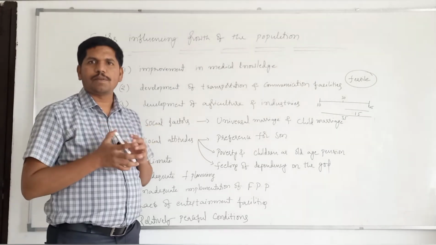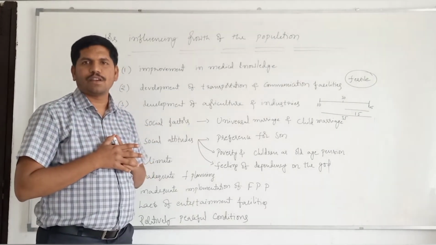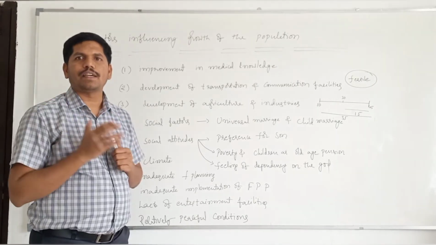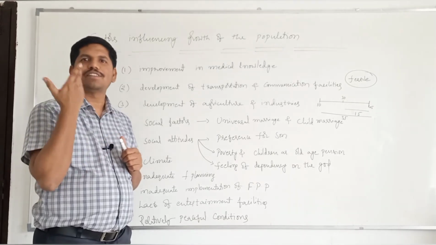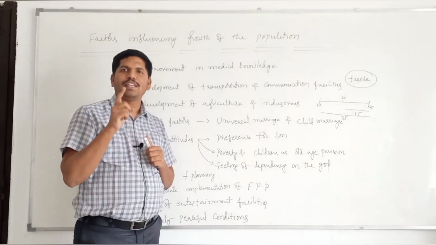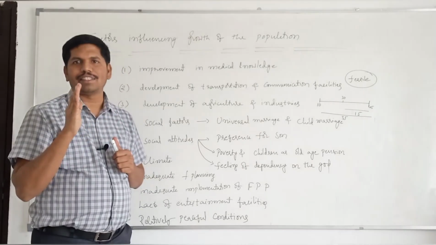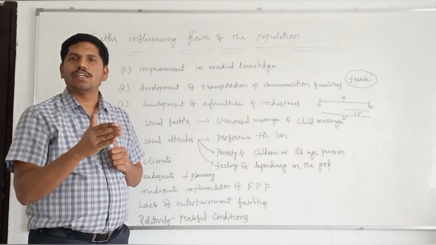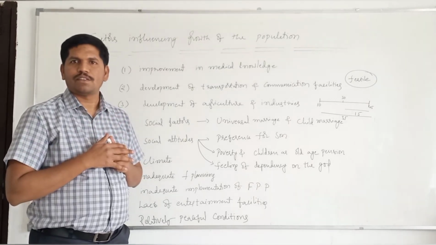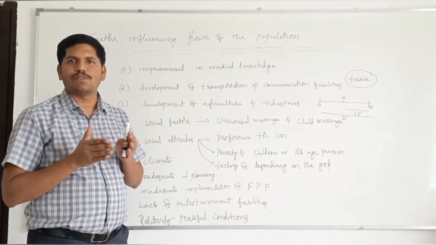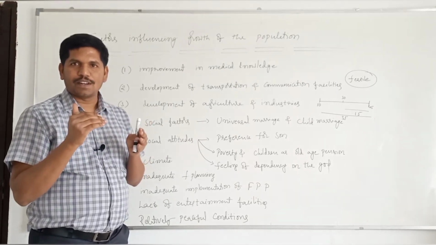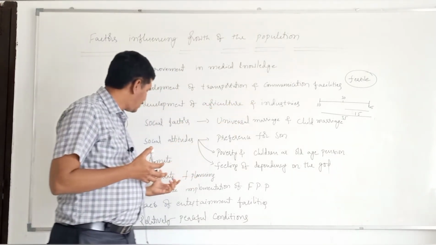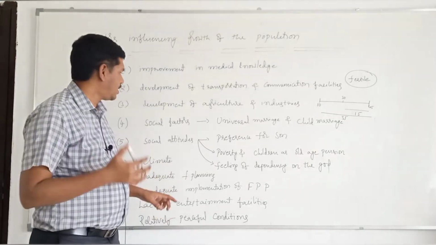And at the same time, government started implementing family planning program from the time of independence, but government did not take the implementation of family planning seriously. That's why the population size was increased. Only in 1981, the government of India realized the adverse consequences of oversized population. From then onwards, the government started implementing family planning program seriously. That's why we are able to bring down the growth rate of population. Okay, whenever the child marriage is associated with these factors, definitely there will be increase in population size.